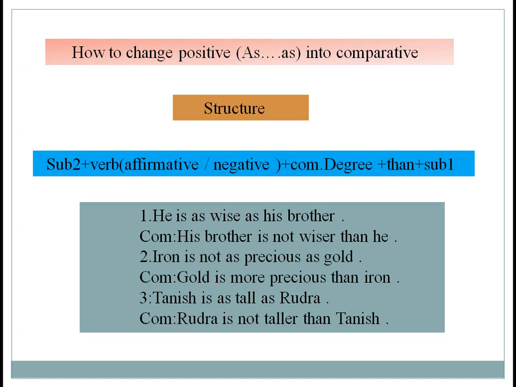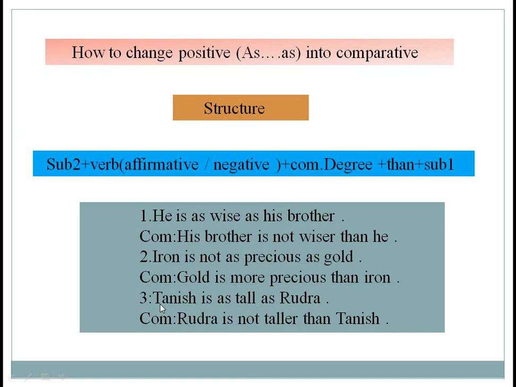And the comparative degree of precious is more precious, plus than, plus subject 1, iron. We have written the sentence in affirmative sense because our question was negative in sense.